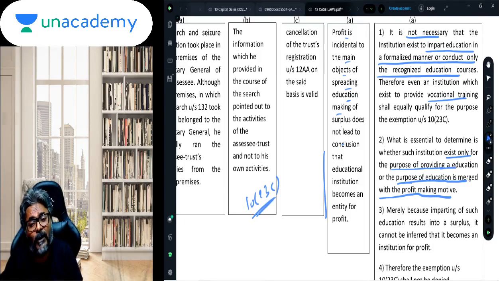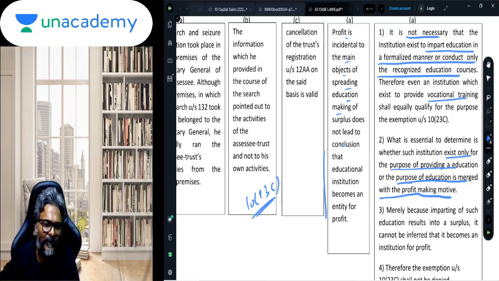Will a vocational training also qualify for the exemption under section 10(23C)? To that the answer is yes. It will also qualify for the purpose of the exemption under section 10(23C).